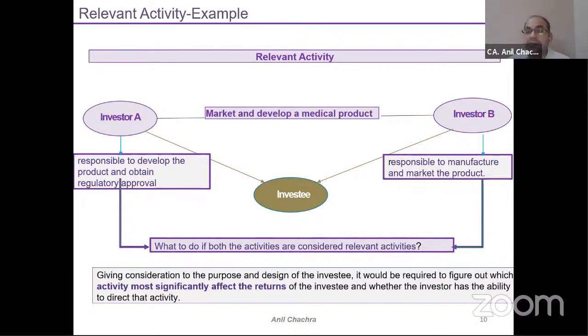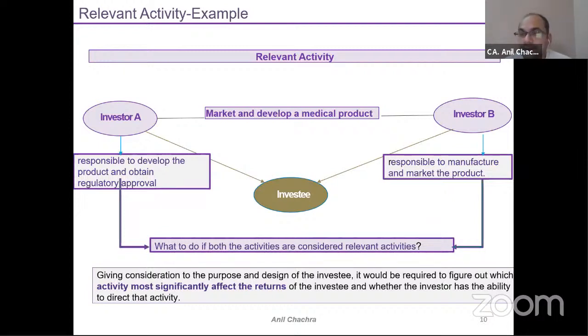So suppose investor A is having control over the regulatory part. Regulatory part means they are having control over how to take the license from the drug authority, right? So how to obtain the approval from the government agencies. The second investor says that, okay, after this approval part, I am having authority to sell, to fix the price of the particular drug, how to sell that drug in the market, right? So post regulation part, the other things required are held by investor B.